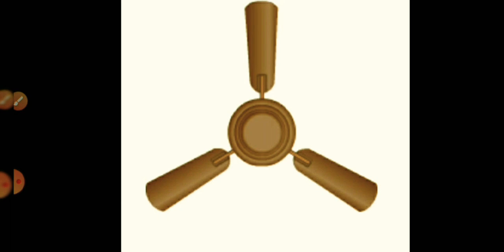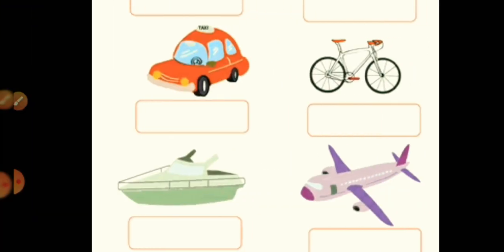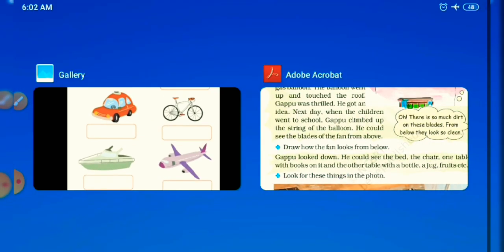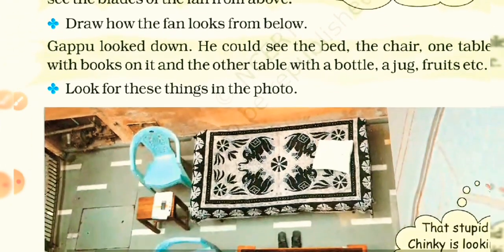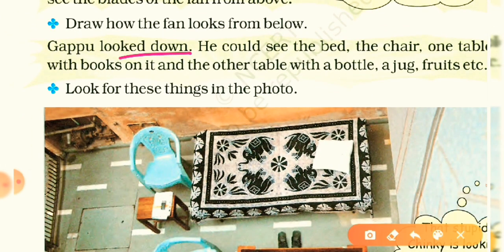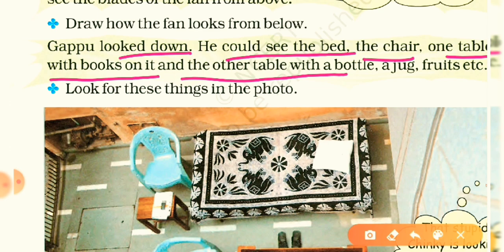You can also draw this for your practice. Now the next is Gappu looked down. Okay, and he could see the bed, the chair, one table with books on it, and the other table with a bottle, a jug, fruits, etc.